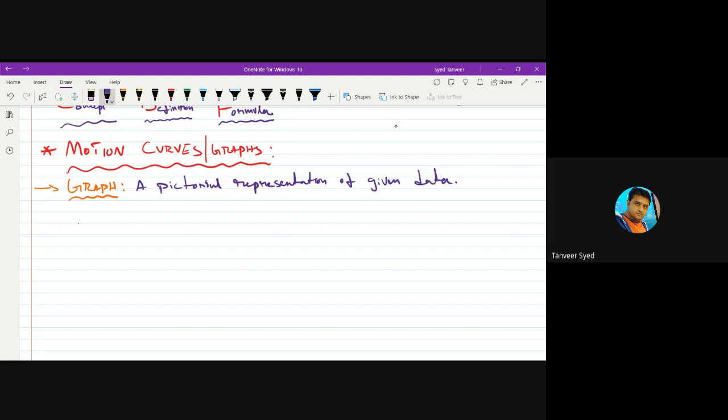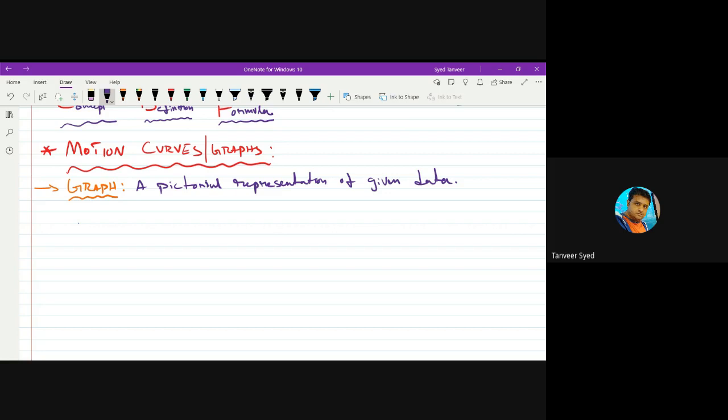You will do that in your mathematics classes. Now, here we are not going to draw any graphs. We have to understand and analyze the given graphs. Suppose if a graph is given to you, you should understand how one quantity is changing with respect to other quantity. Is it remaining constant? Is it increasing? Is it decreasing? What is the variation between the quantities? You should understand these things from the given graphs.